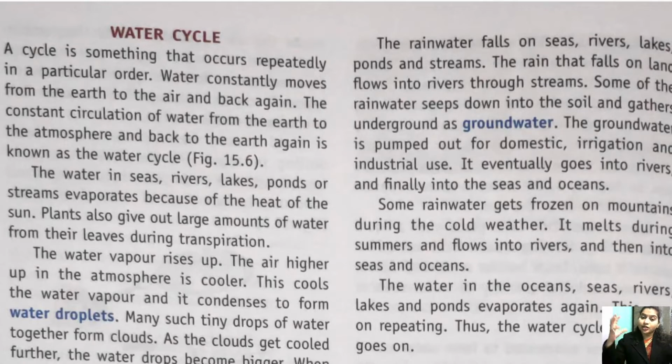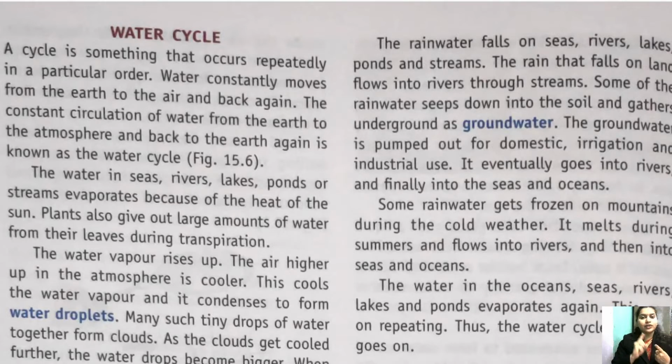Now when these clouds get more and more condensed, they are converted into water droplets, and these water droplets keep on increasing, and when they become bigger and bigger, they fall on earth again in the form of rainfall.